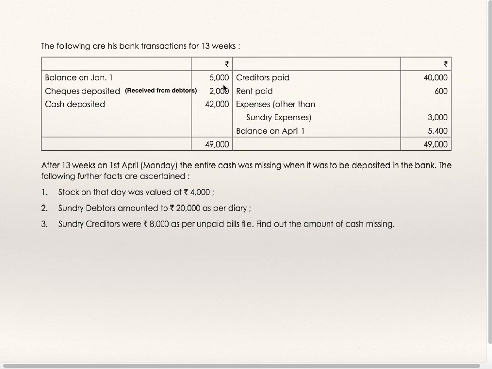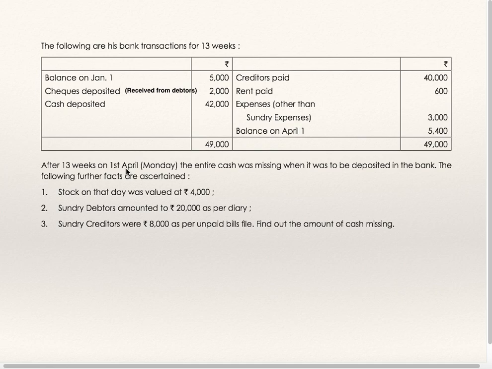Checks deposited. Customers are depositing check. So this is collection from customers 2000. Cash deposited into bank. From cash sales he is deducting drawings and business expenses and remaining cash is depositing. So entry is bank to cash 42,000. Payment to creditors, rent paid, expenses other than sundry expenses and balance on 1st April. Balance on 1st Jan and this is balance on 1st April.